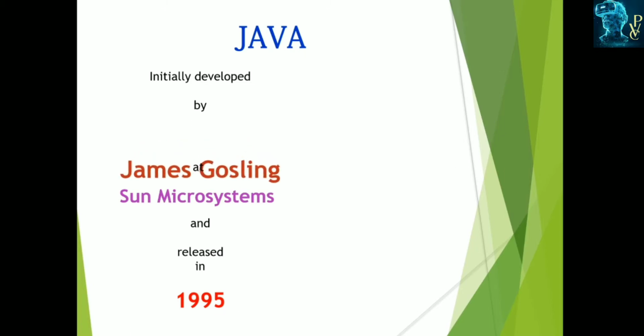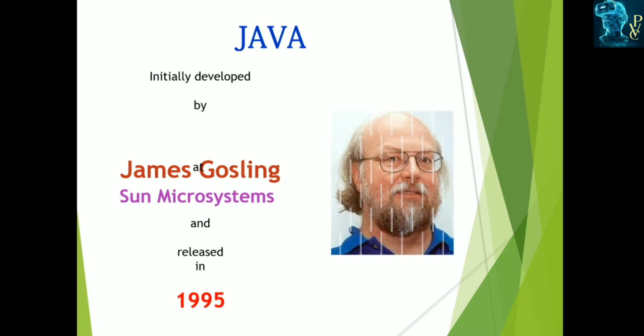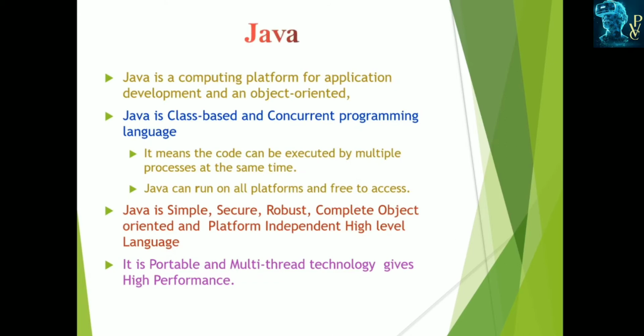Java was initially developed by James Gosling at Sun Microsystems and released in 1995. Java is a computing platform for development and an object-oriented language. Java is class-based because in Java everything is specified within a class.